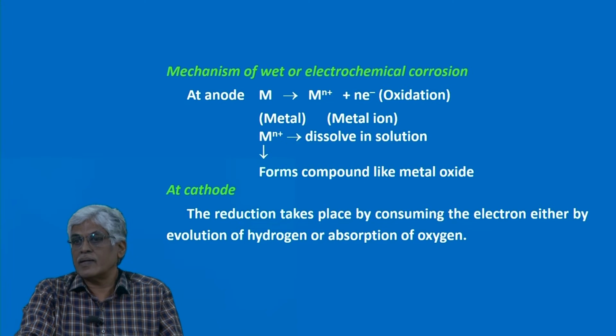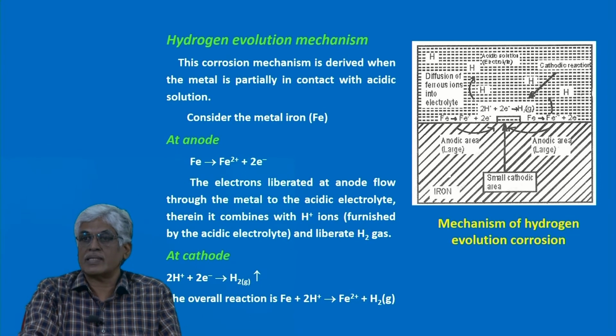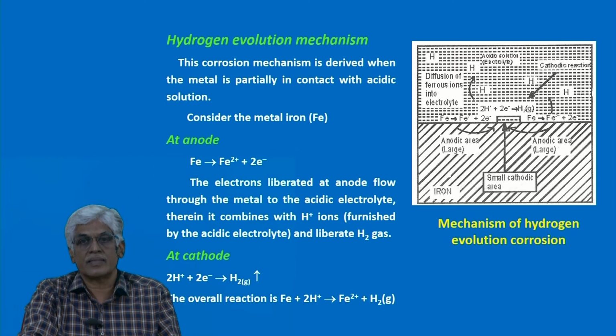There are two types of mechanism in the case of electrochemical corrosion, depending on the environment. If the environment is acidic, what will be the nature of the corrosion, or if the environment is neutral, what will be the nature of the corrosion. First we will see hydrogen evolution corrosion, which is the case in which the environment is acidic.